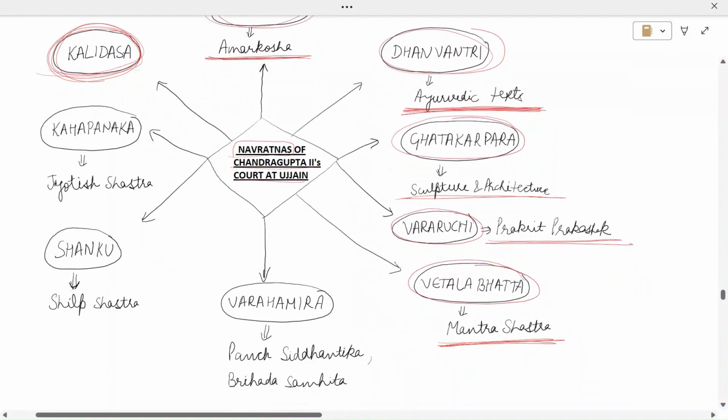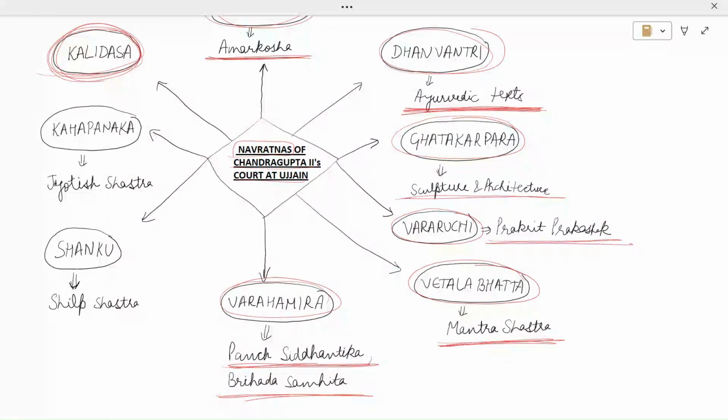Then Varahamir. Varahamir was an astronomer and an astrologer as well, who composed Panch Siddhantika. Another work was Brihad Samhita. So Varahamir, who was an astronomer and astrologer, composed Panch Siddhantika and Brihad Samhita, which is considered as one of the great Sanskrit works dealing with many subjects.